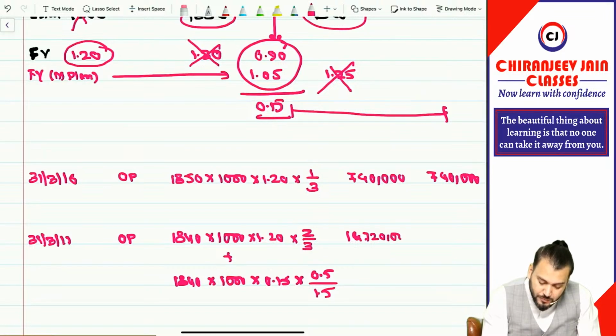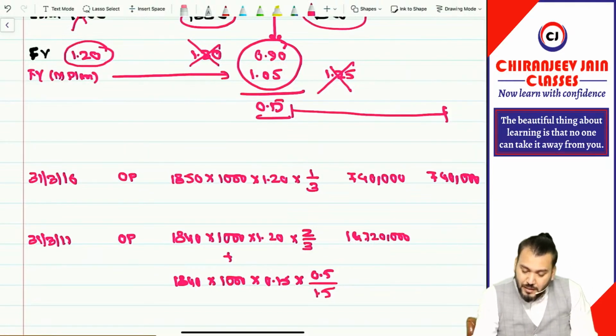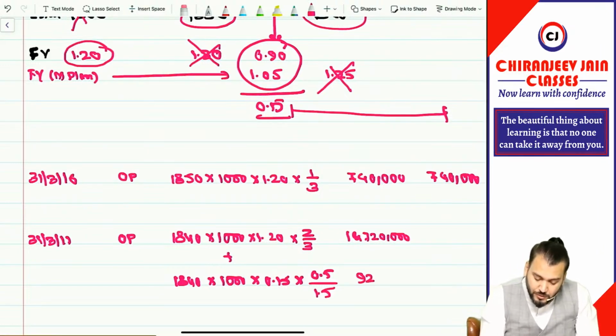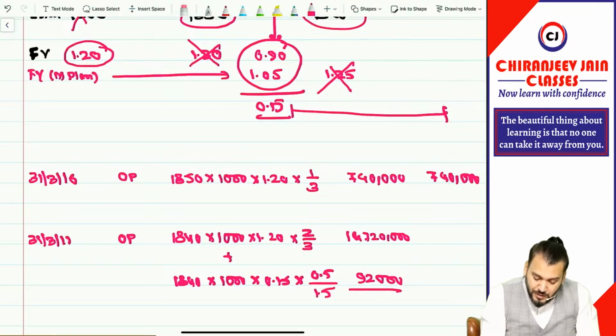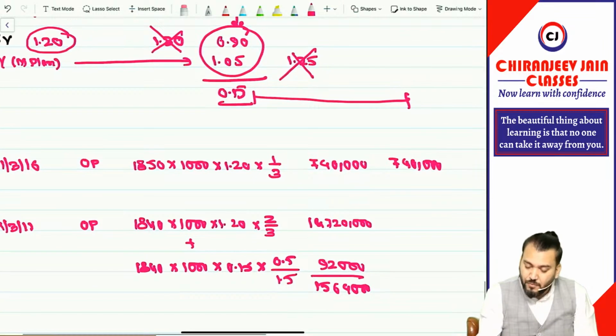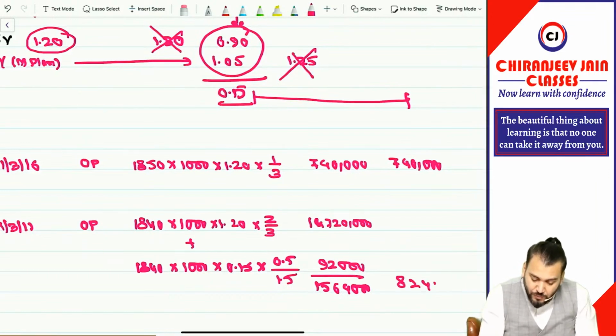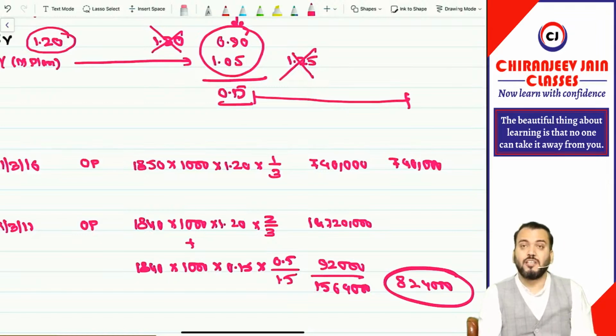14,72,000. And this is 1840 into 1000 into 0.15, into 0.5 divided by 1.5. It is coming 92,000. What does the total become? 14,72,000 becomes 15,64,000. Minus 7,40,000, so you'll do minus 7,40,000. It becomes 8,24,000. Understood? This is the expense of the second year.